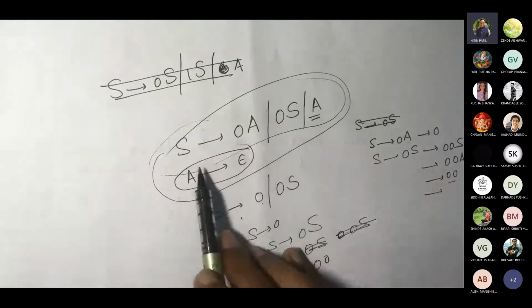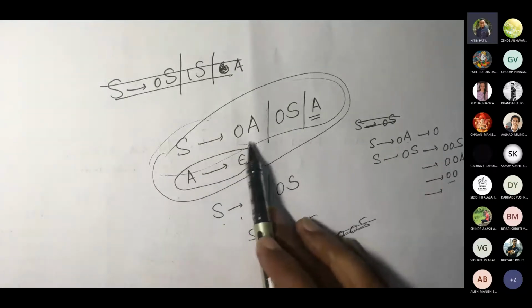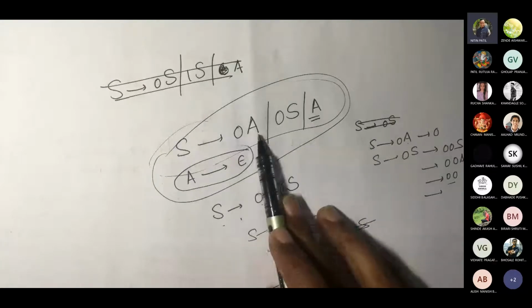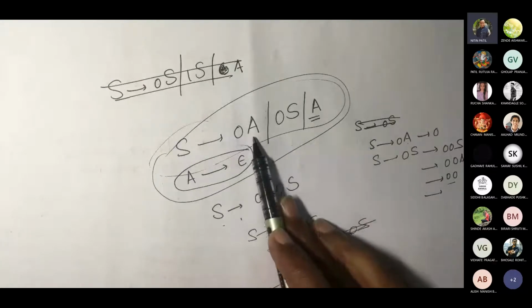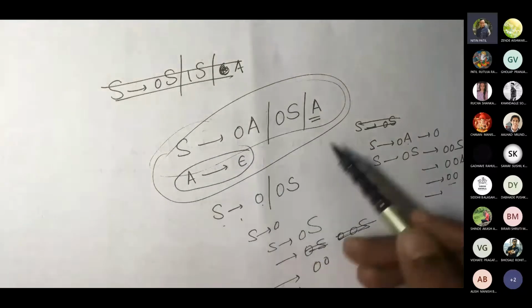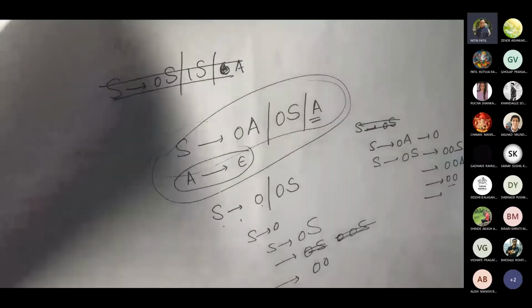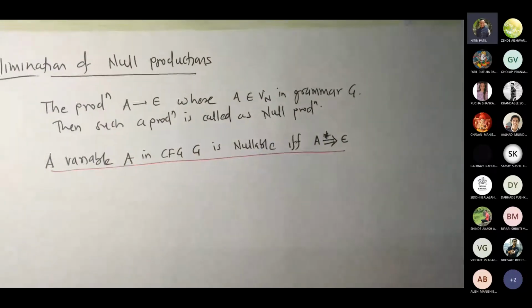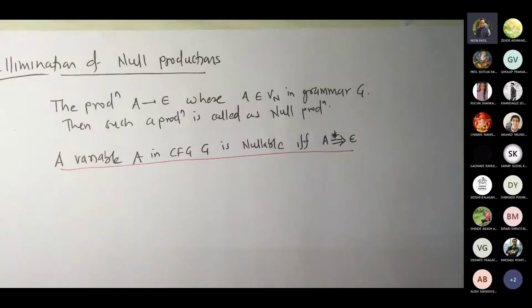So you can see here that such kind of production is overloading our grammar. Even if we remove this, it is not going to make any change in the grammar. So can we delete such kind of production? That's what this particular theorem or method that we are going to see would be addressing.